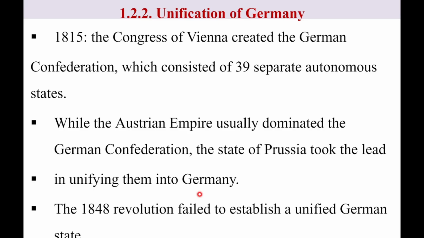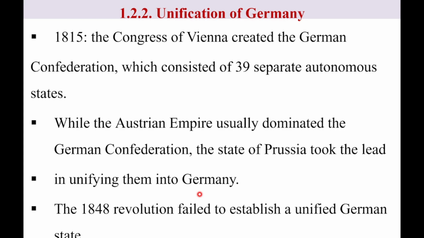Unification of Germany. In 1815, the Congress of Vienna created German Confederation, which was consisted of 39 separate autonomous states. When we come to Italy, Italy divided into 8 PT states before its unification. But when we come to Germany, Germany divided into around 39 PT states, a small state, separate state under German Confederation.